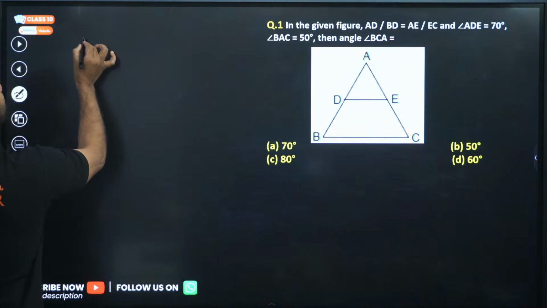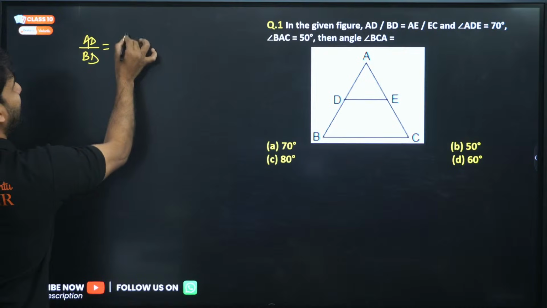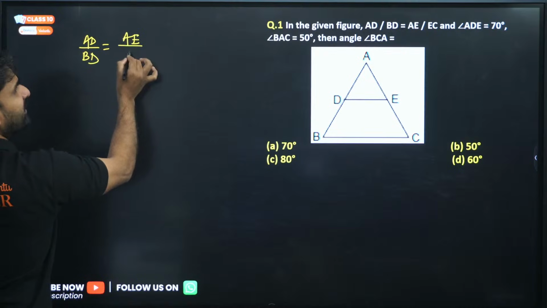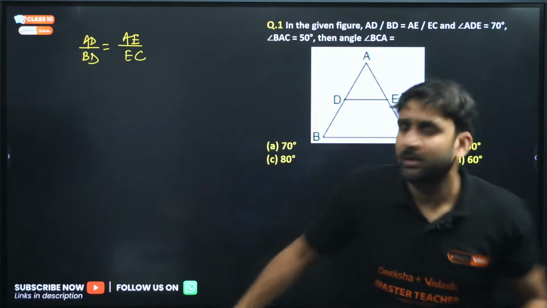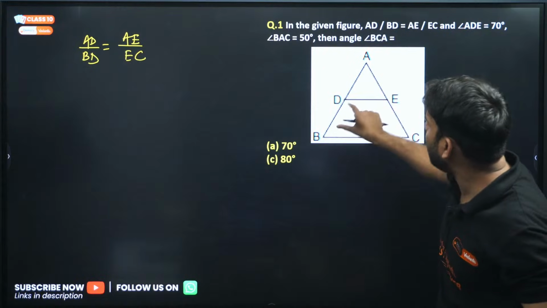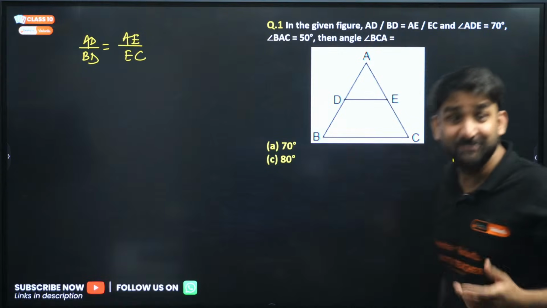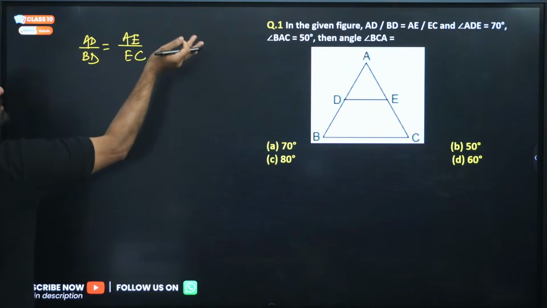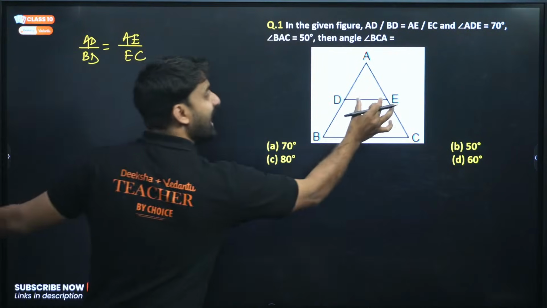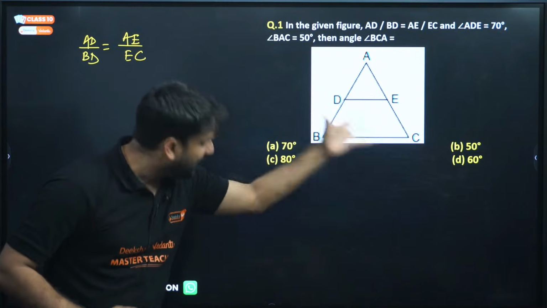Okay, so AD divided by BD is equal to AE divided by EC. This is already given. And this is BPT. So by converse of BPT, if this is already given, it means DE has to be parallel to BC.